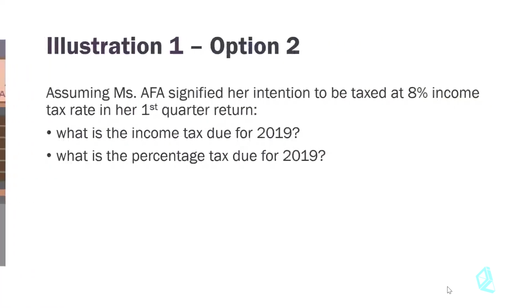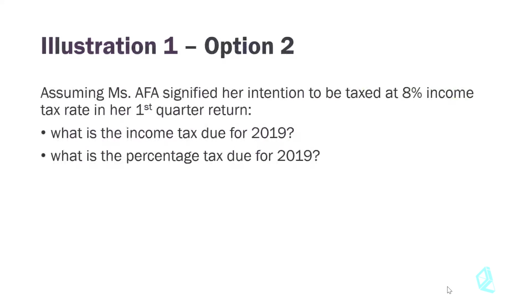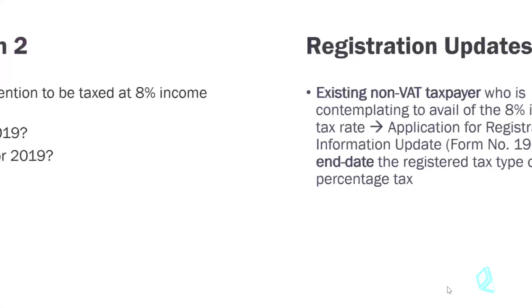So we still have the same illustration. However, we assume here that Ms. Afa signified her intention to be taxed at 8% income tax rate in her first quarter return. So we still have the same questions: income tax due and percentage taxes.